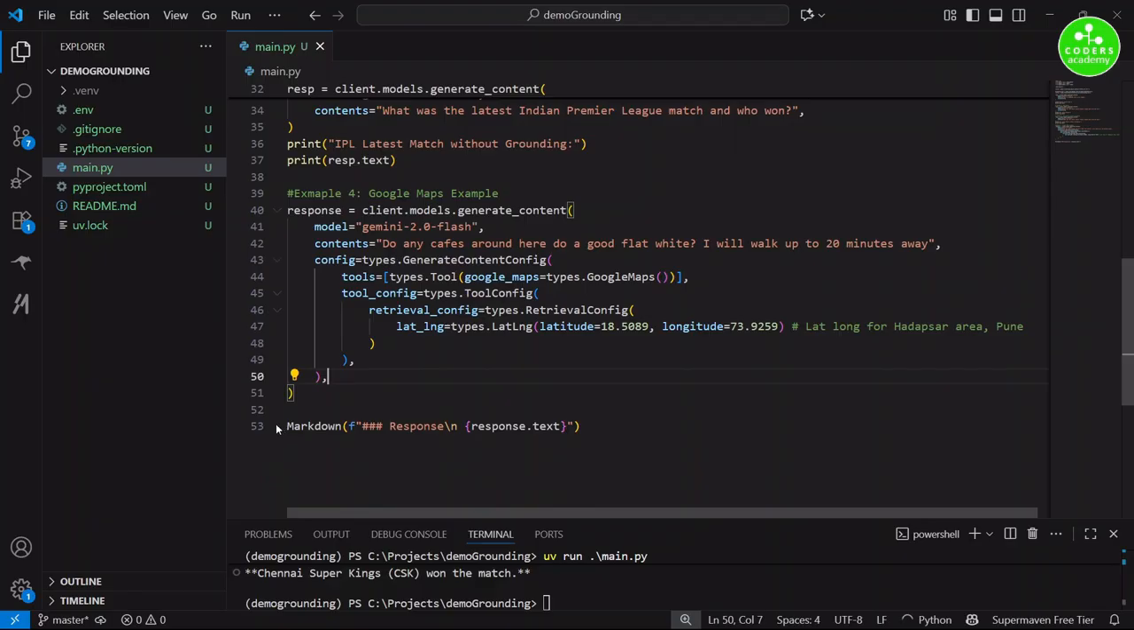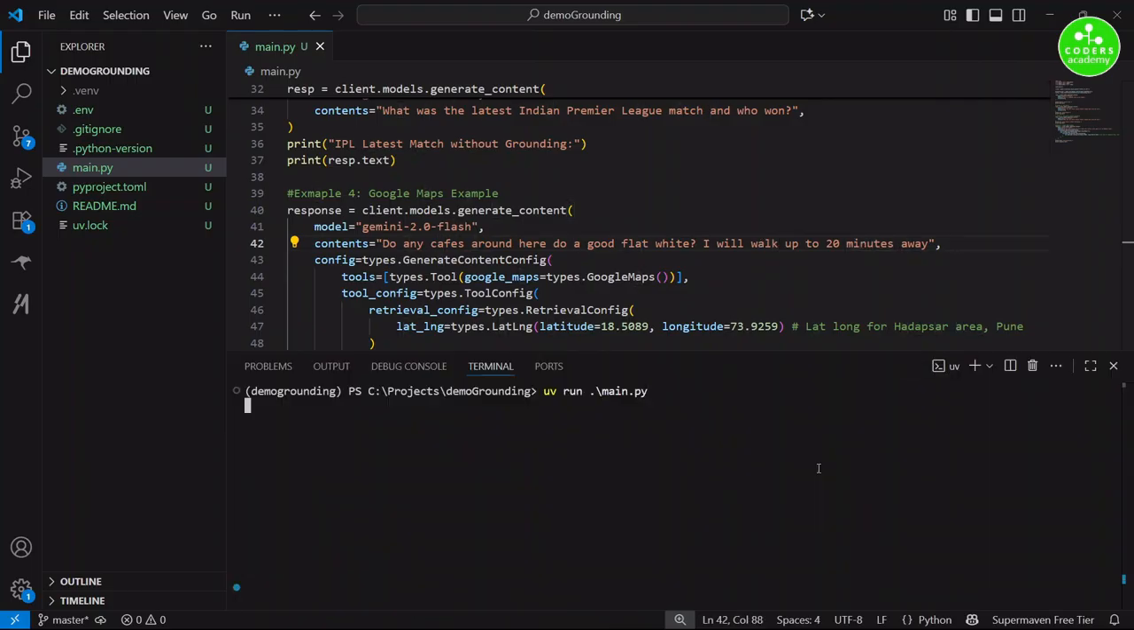Now we will change the print statement here and we will just say print response.text. Okay, so this should ideally give us the cafes that serve good flat white in my area, whose lat long values I have given, and the tool that we are using here is Google Maps. Okay, so I'll add a comment here, Gmaps with grounding. Okay, so it will run all the 4 examples, but we are interested only in the 4th part of the execution.